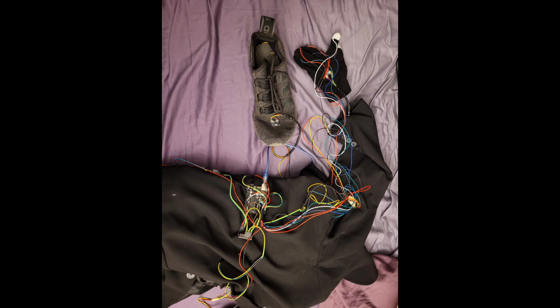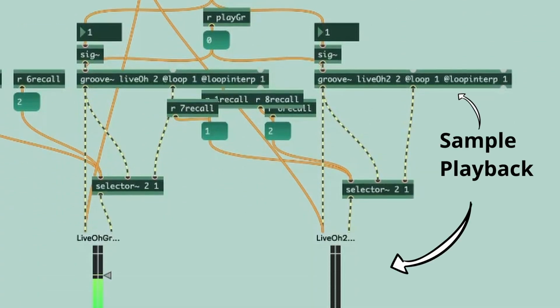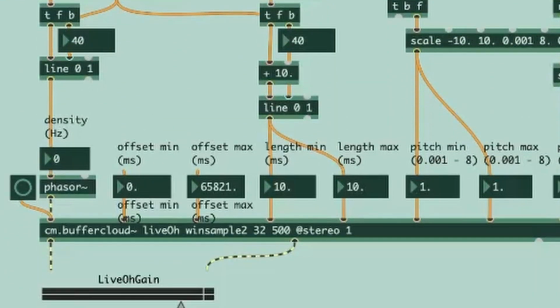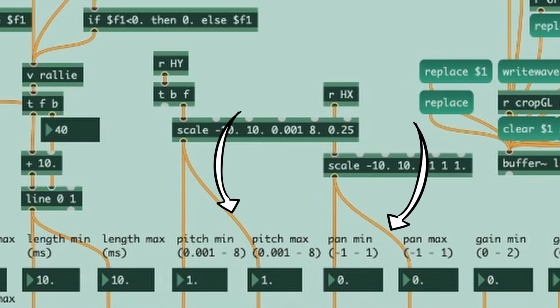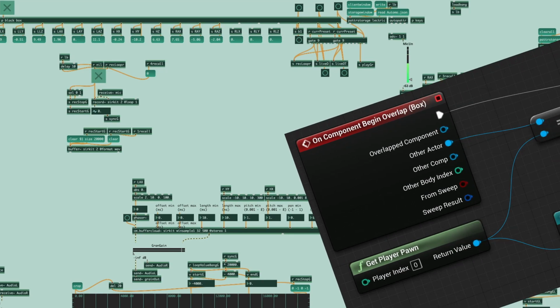Why did I need accelerometers? Well, for the performance, I strapped those accelerometers to my various appendages and used their motion data to control different parameters in the patch. Sensors on my feet controlled the playback volume of whichever 2 samples were loaded in. Sensors on my hands controlled different values in the granular synth, like samples per second or sample length. And the sensor on my head controlled the pitch and pan of different audio streams. All this to say, I have some visual scripting experience, and if you really want me to learn Unreal blueprints for you, I will. Also, I can solder.